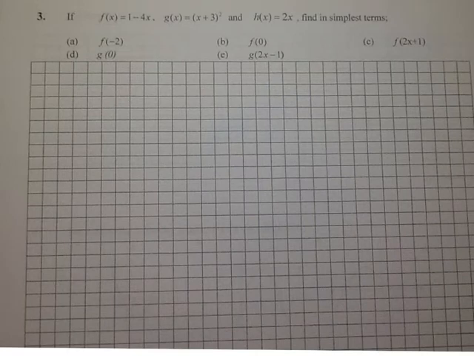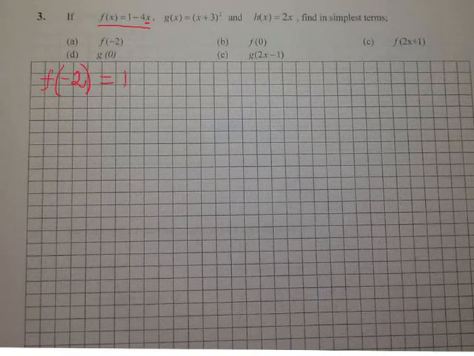So next question, I've got three functions, f of x, g of x, and h of x, and I need to find f of minus 2 in the simplest form, so I need to do all the simplification. F of minus 2 means I will use my function f of x, and for x I will plug in minus 2.